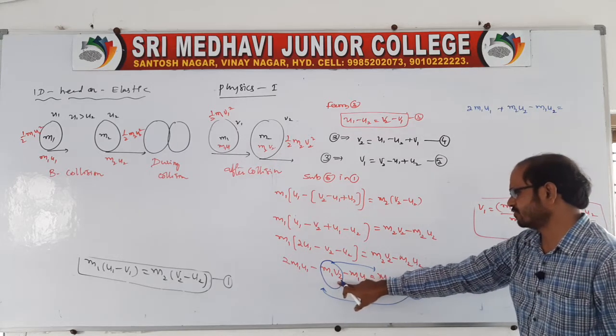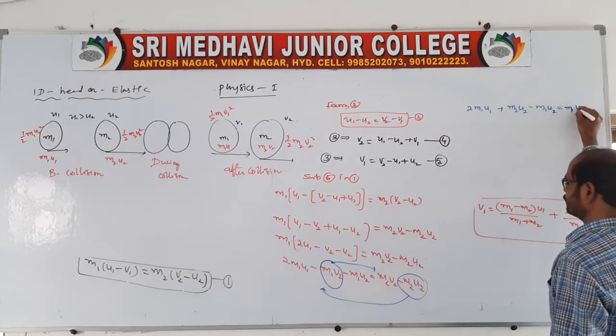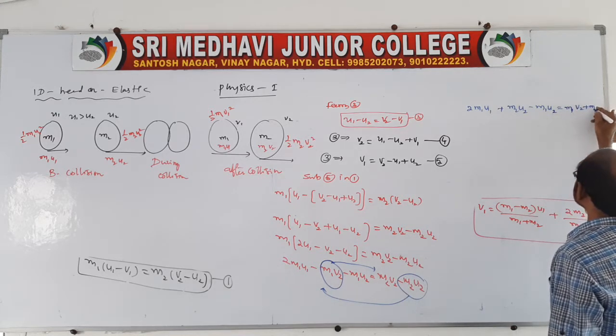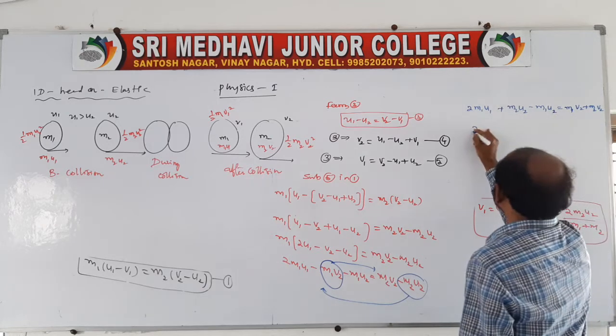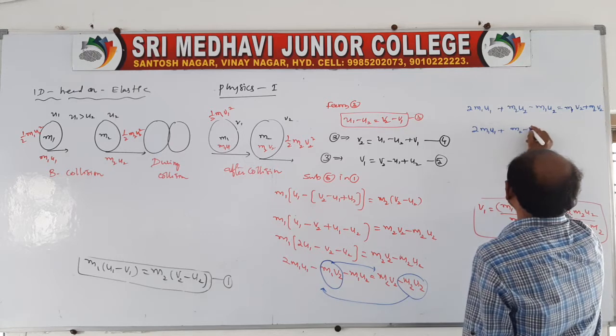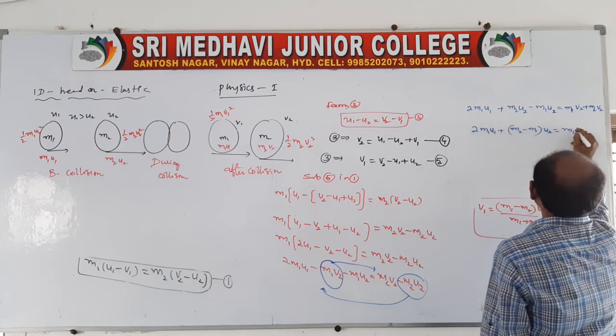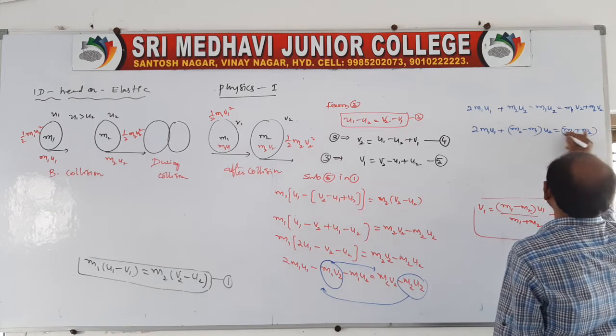And this minus m1 v2, take towards the right side, it becomes a plus, therefore m1 v2 plus m2 v2. Then you take a common, again in this u2 is common: m2 minus m1 of u2 is equal to m1 plus m2 of v2.